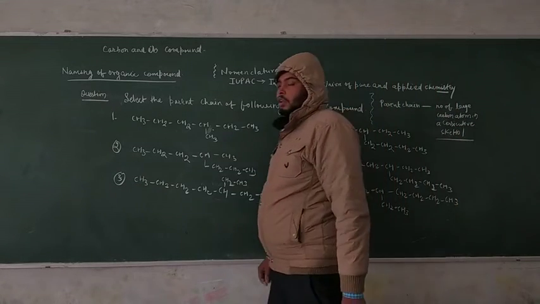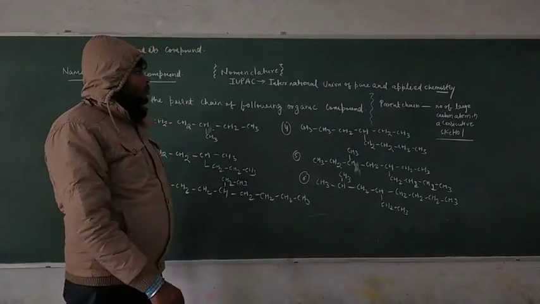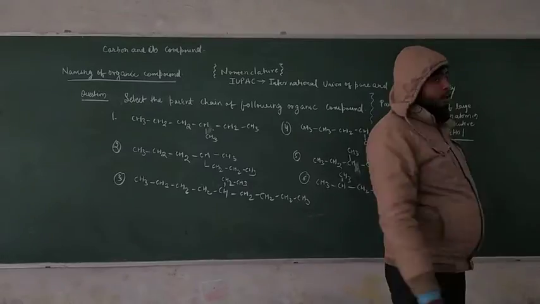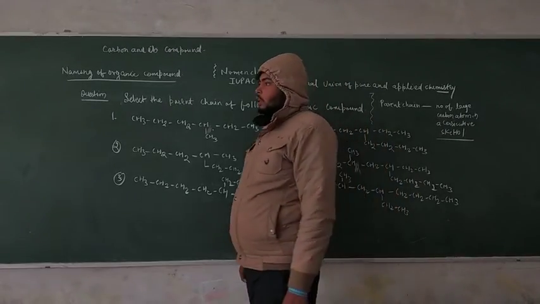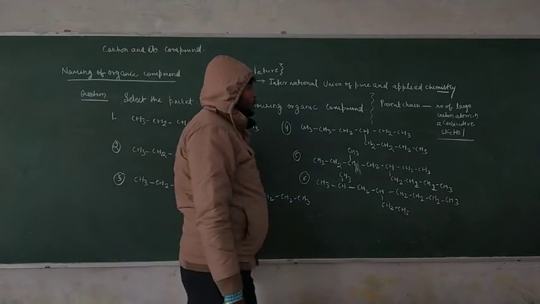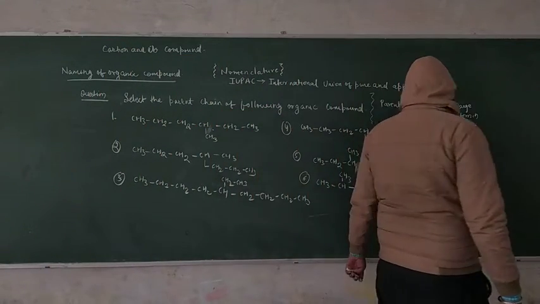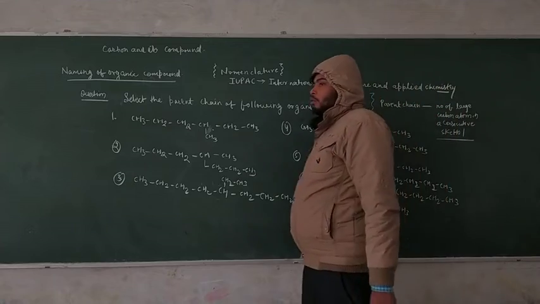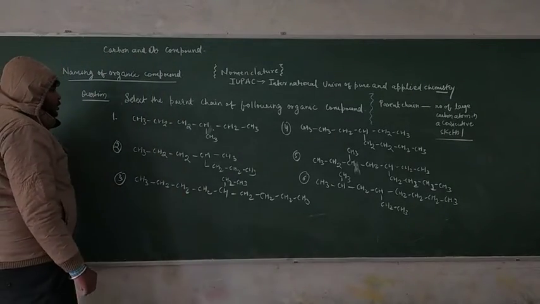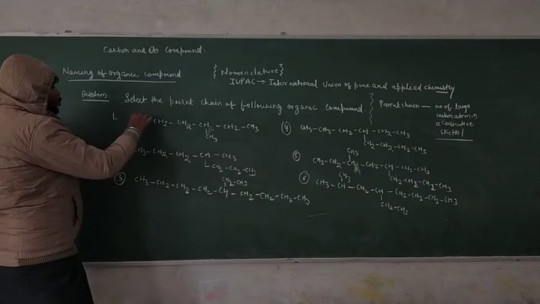That means a number of large carbon atoms present in a consecutive skeleton is called the parent chain. After knowing all the rules, we have to solve these questions.